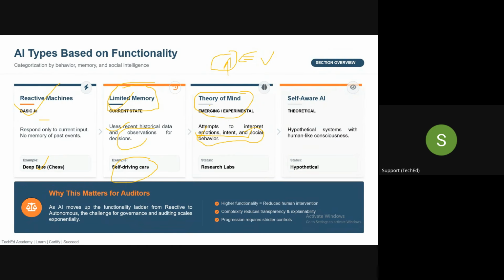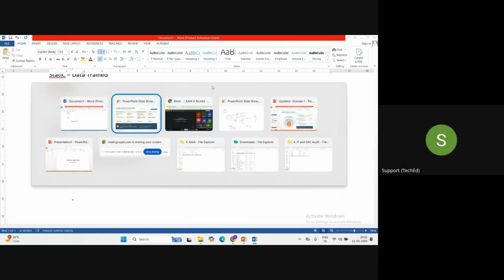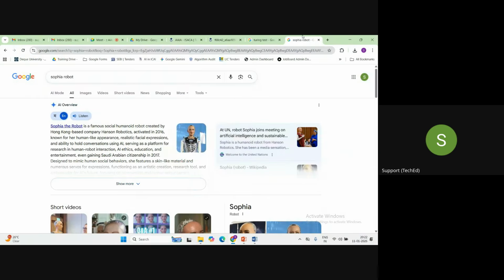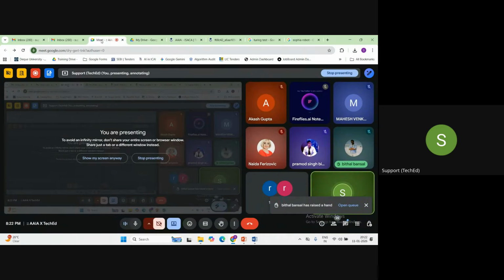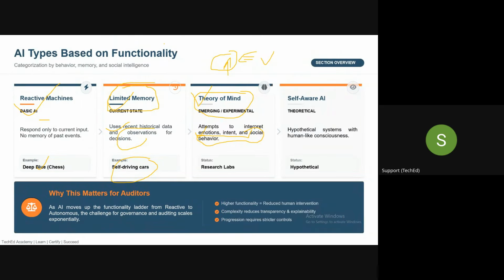So what I'm trying to tell you is that theory of mind as of now is in the experimental stage, although as I told you, a lot of companies are working on it. There is Sophia, a robot, then there was one more robot called Pepper, but all those are still in the experimental phase. It doesn't completely act as a human. So that is the theory of mind, guys.